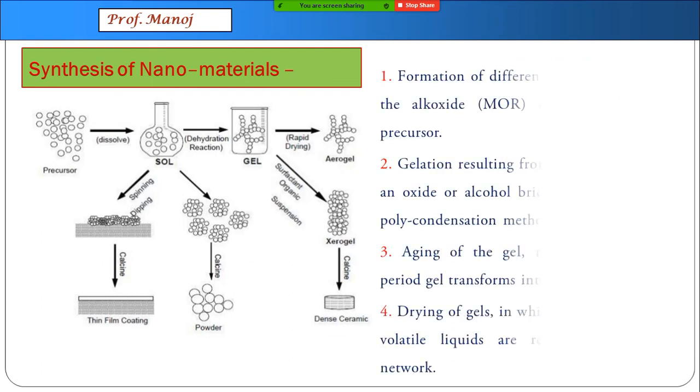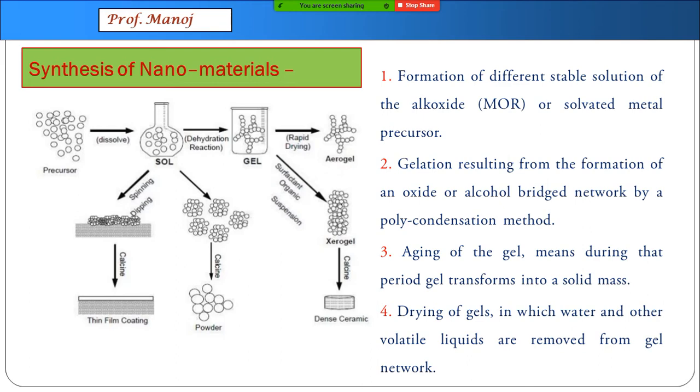Now finally, the steps which we see are translated here. This is basically nothing but the description of the diagram which you see. So first we have the formation of different stable alkoxides. Second, converting it into a gel, which is called gelation. Number three, aging of the gel, that means keeping it for a longer period so it converts into a solid mass. Finally, drying the gel, and the volatile liquids are removed. Of course, the remaining is a quite technical process, which is not explained at your level.